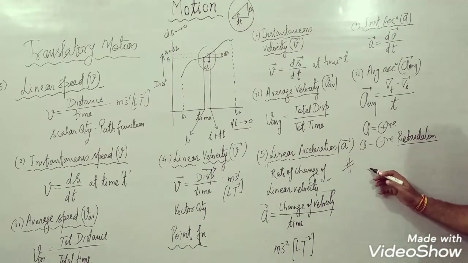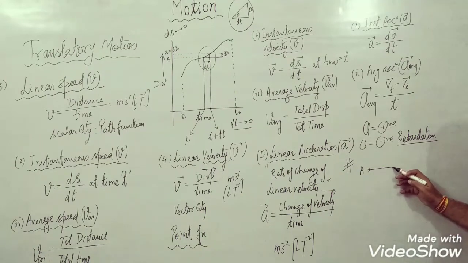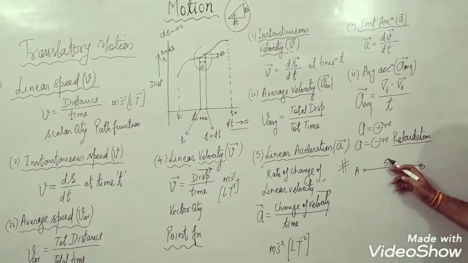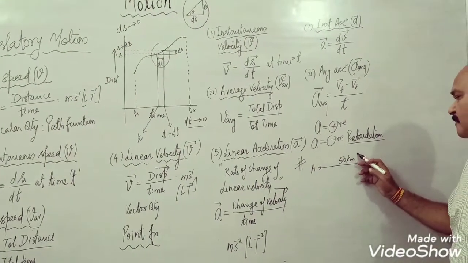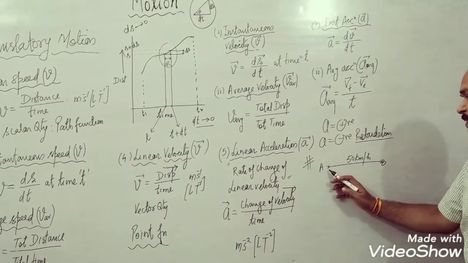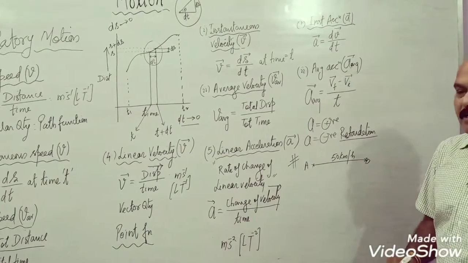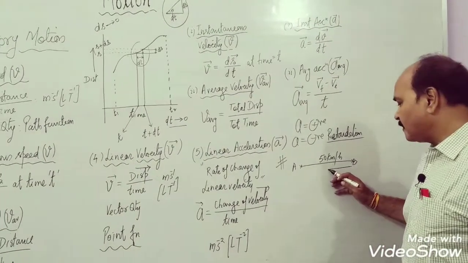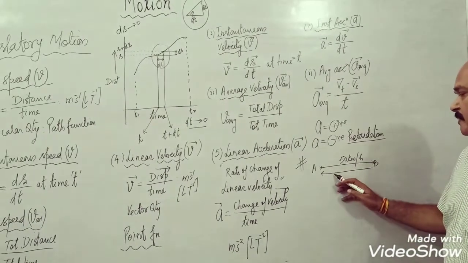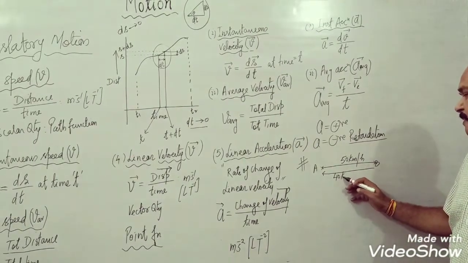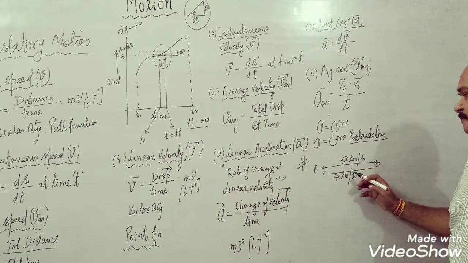Say, a train moves from station A to B with a velocity of 50 km per hour and returns back, and the train returns with the speed of 40 km per hour.